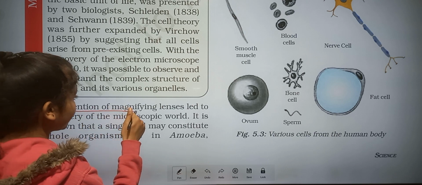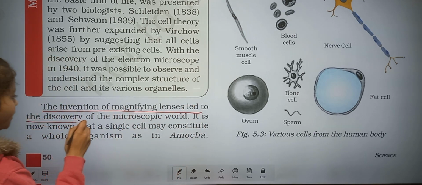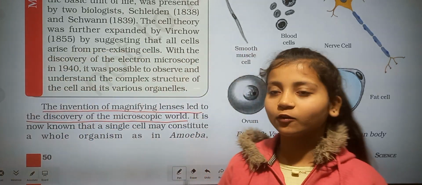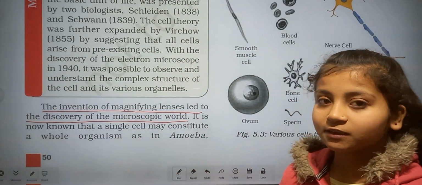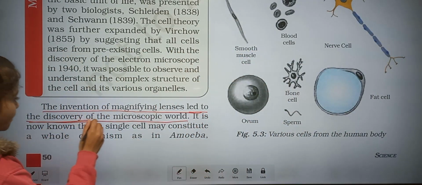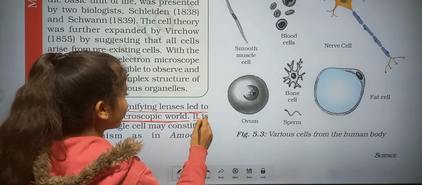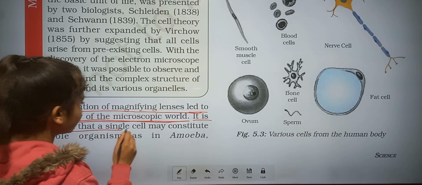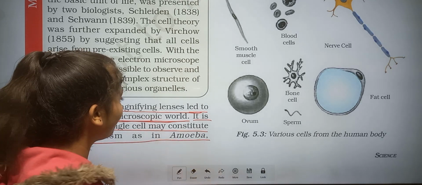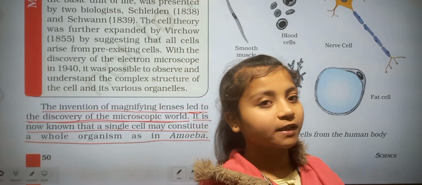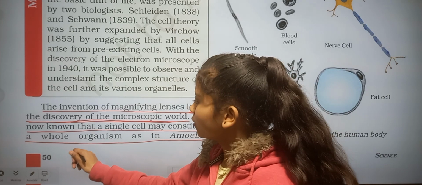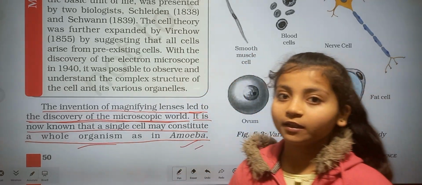The invention of magnifying lenses led to the discovery of the microscopic world. It means the lens that is used to magnify the object led to the discovery of the microscopic world. It is now known that a single cell may constitute a whole organism, as in the amoeba. It means that a single cell can also constitute a whole organism like amoeba. In amoeba there is only one cell.